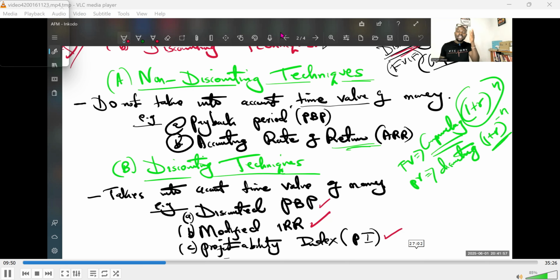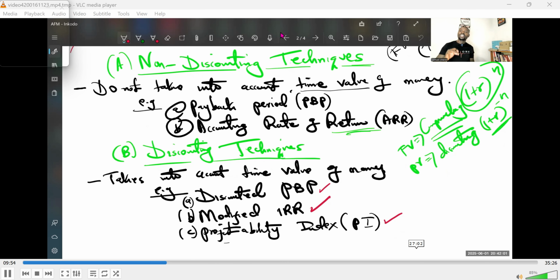Another type of non-discounting technique is accounting rate of return. Accounting rate of return is non-discounting, and it is an evaluation technique that relies heavily on the accounting profits. You see how the accounting reports are normally presented? From that income statement, the profits given there, you can use that profit to evaluate whether a project is viable or not. That is also a non-discounting technique because it does not take care of time value of money.